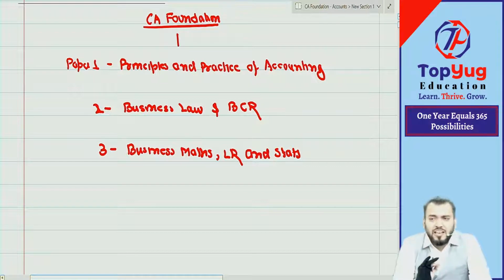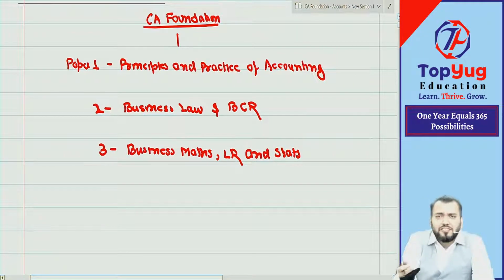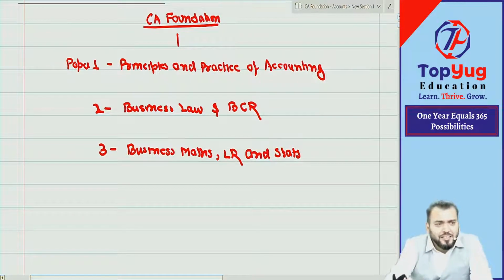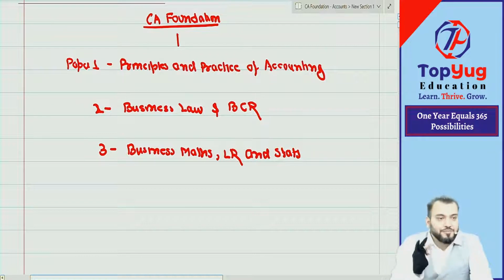Understood? The teacher will come and start from the beginning. Nothing to worry. Whether you are from a non-math or math background, nothing to worry. Am I right? Have you understood this point? Now, no one will say that I am non-mathematics. We are at CA Foundation level. We are going to study mathematics, and we are from that background only. We need to study what is required for becoming CA.